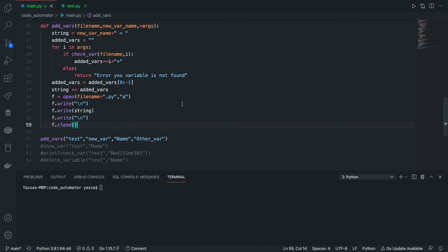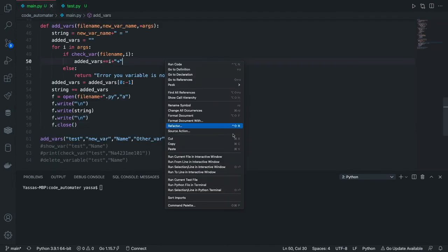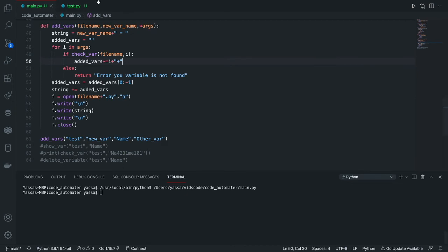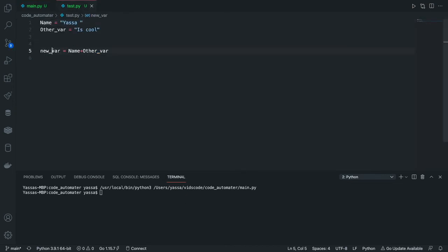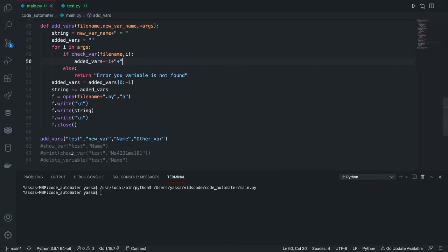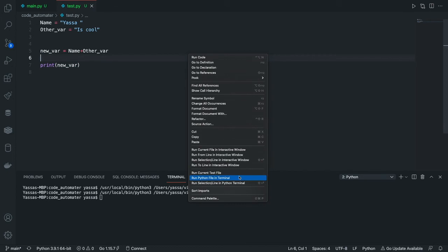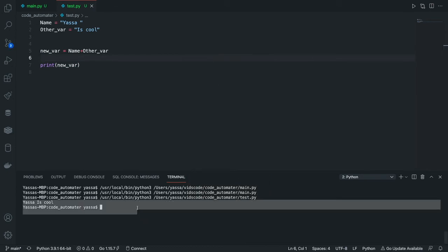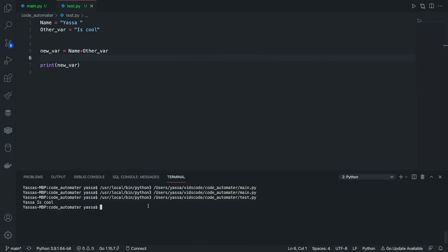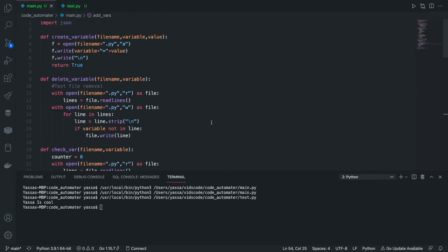Okay, let's see how this goes. I'm just going to run this. So the new var is just name plus the other variable. Now let's actually use our print variable, the show var, and print out the new variable, new var. And see, it's all coming together. And boom, Yassa is cool is printed. As you can see, I've been able to automate this code quite a bit.